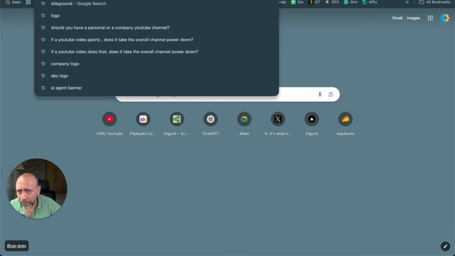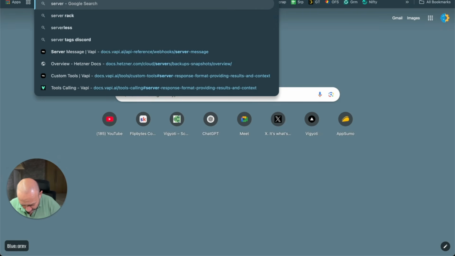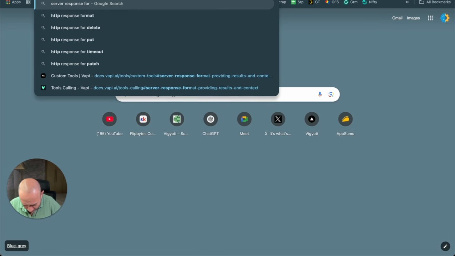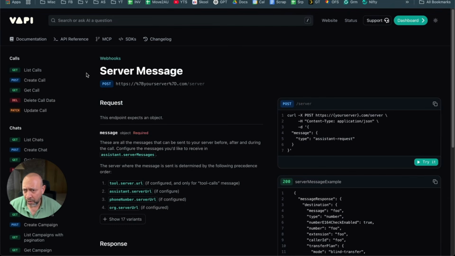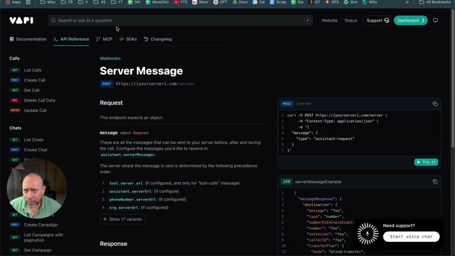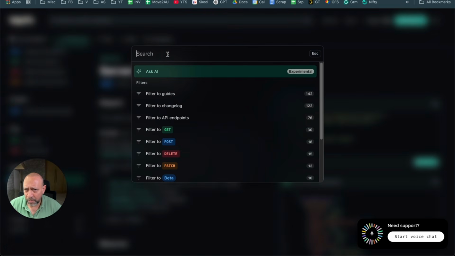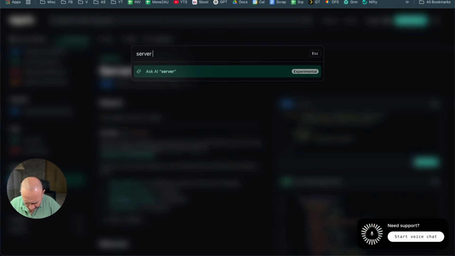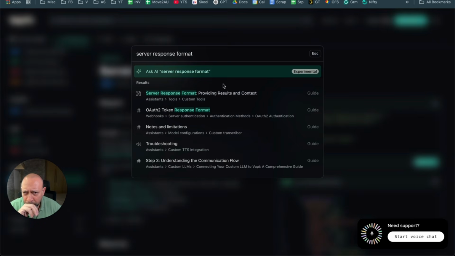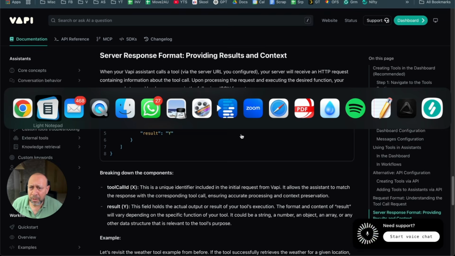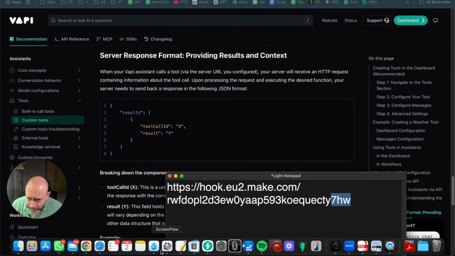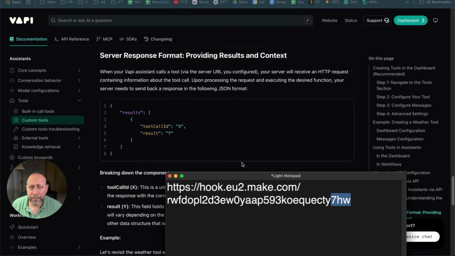You'll search for server response format Vapi. Okay, so server messages. And then when you go to server messages, click on server response format. That's it. And there you go. If you can see, this is the one, right? Let me copy this, and I'm going to put it in the notepad. Where's the notepad going? Okay, it's right here.